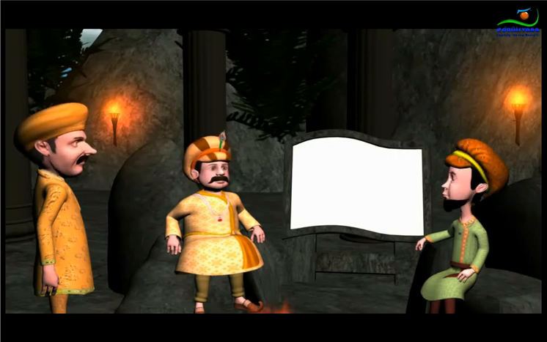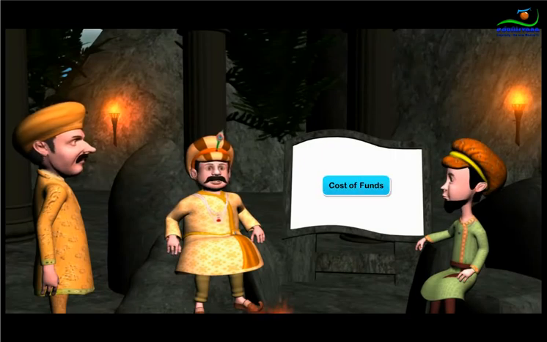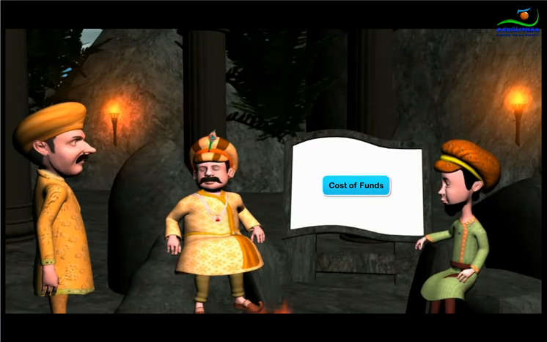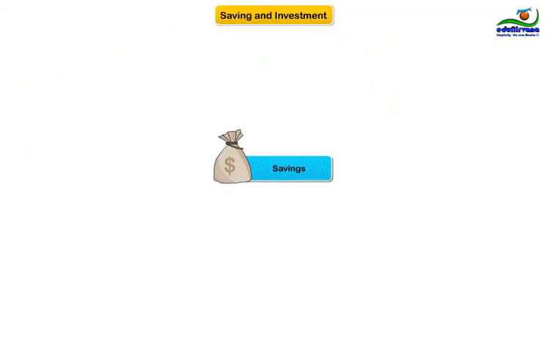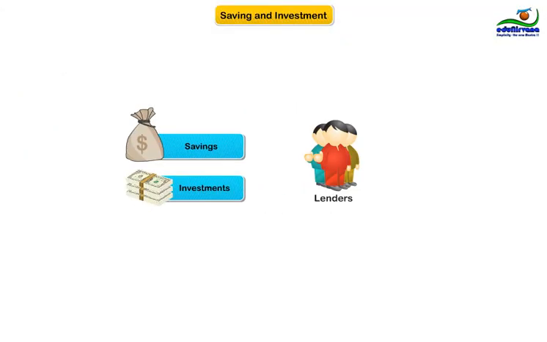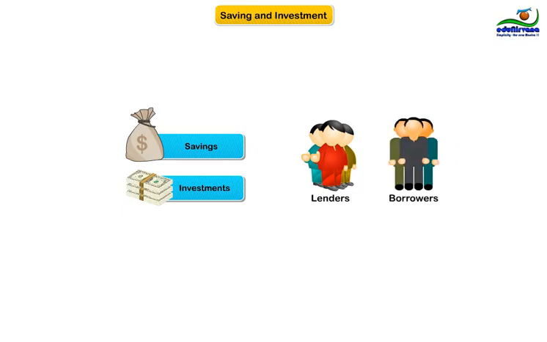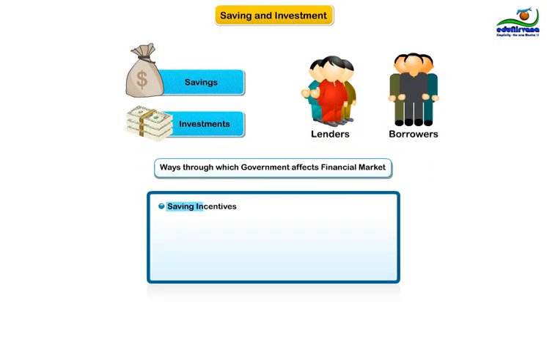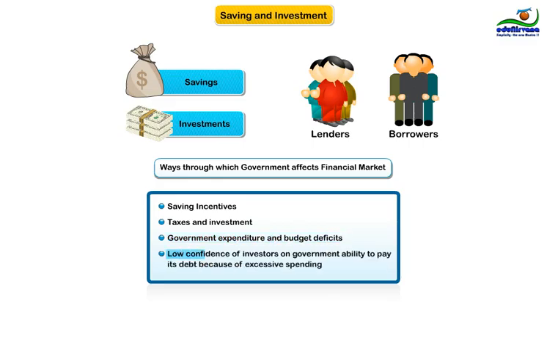Sounds interesting. How can I control the cost of these funds? There are ways through which you can affect saving and investment decisions by lenders and borrowers respectively, and consequently the cost of funds in this market: saving incentives, taxes and investment, government expenditure and budget deficits, and low confidence of investors in the government's ability to pay its debt because of excessive spending. Let's see each of them one by one.